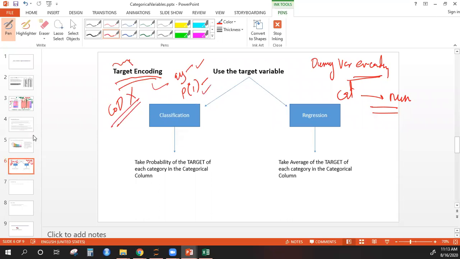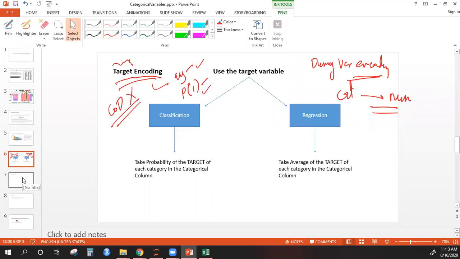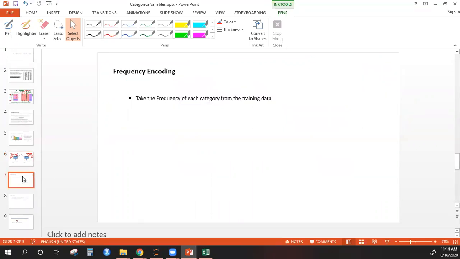Okay, now let's move to the next one. What other approaches can we try? The caveat here is that it is not guaranteed that this will help you. This may not help you. It depends on the data, but there are different ways you can try. The next one that we will discuss is called frequency encoding.